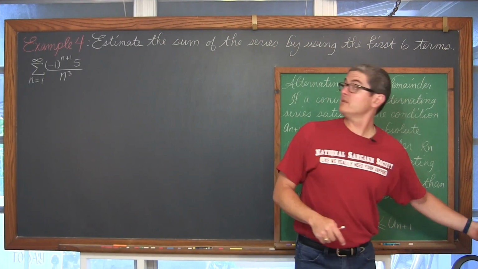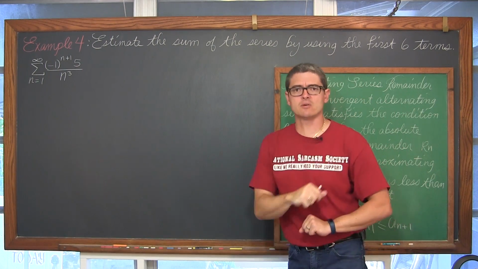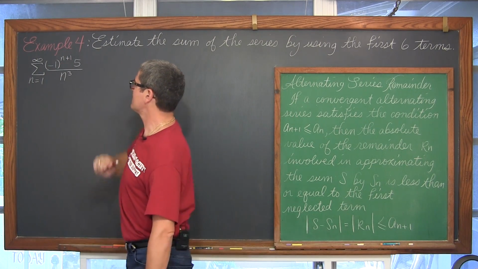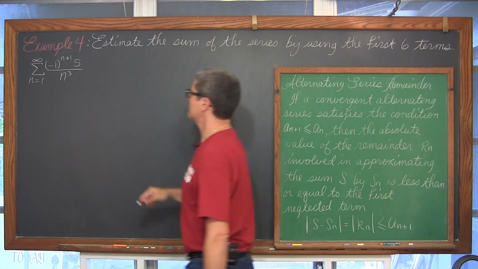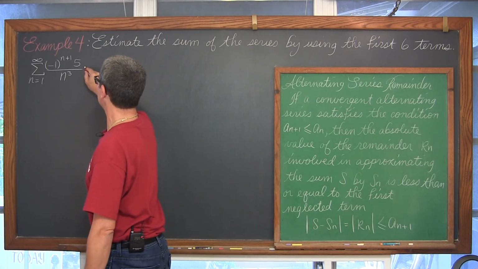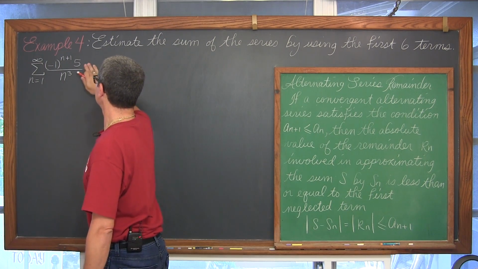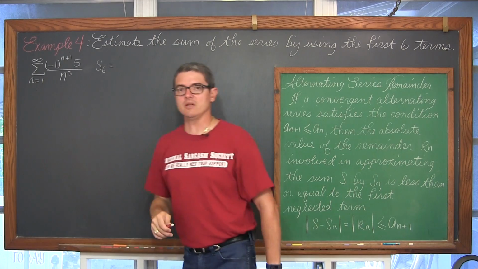Alrighty, we are going to estimate the sum of the series by using the first 6 terms, not 7 like the last time. And our series here, we have (-1)^(n+1) times 5 over n cubed. And expanding this out just to see what this is going to look like, that's what we're doing anyway. S sub 6. What is that going to be equal to?